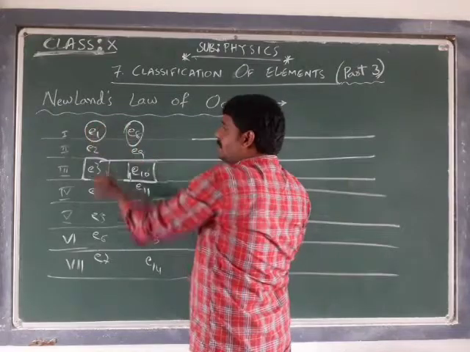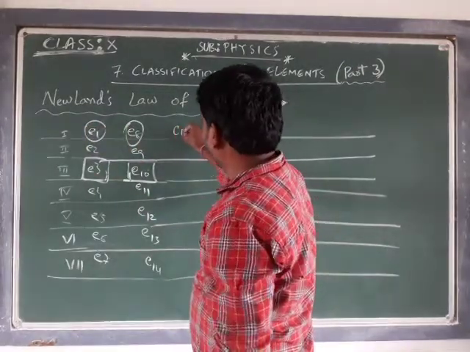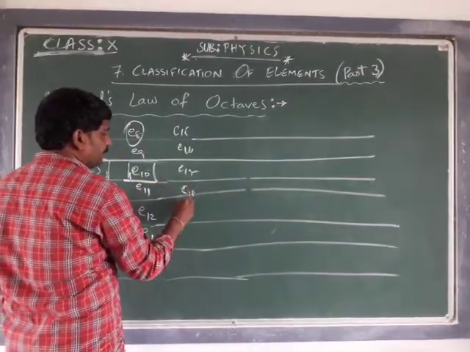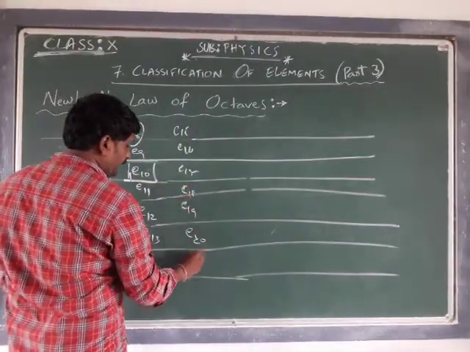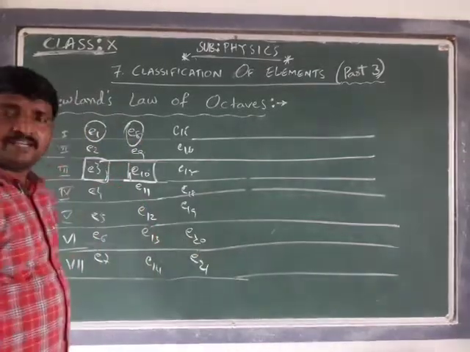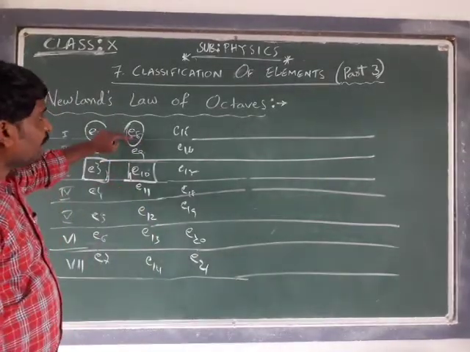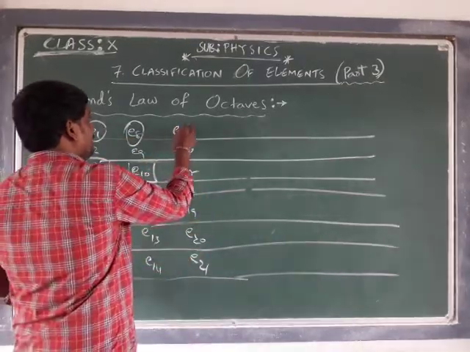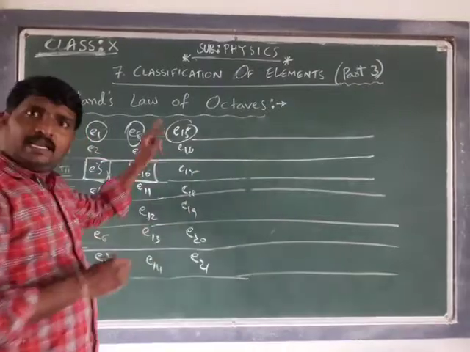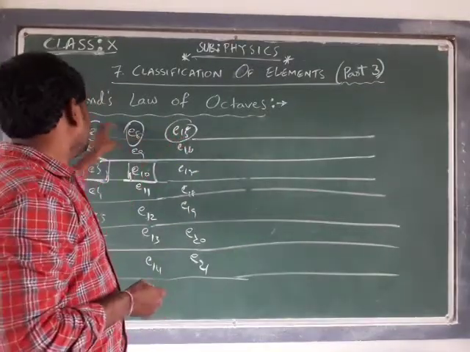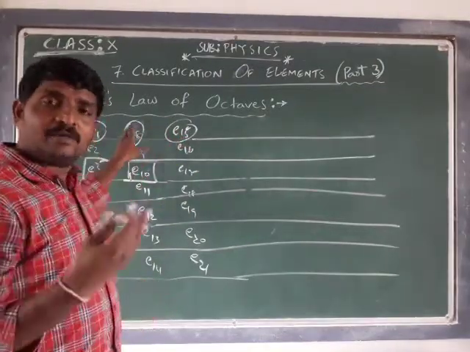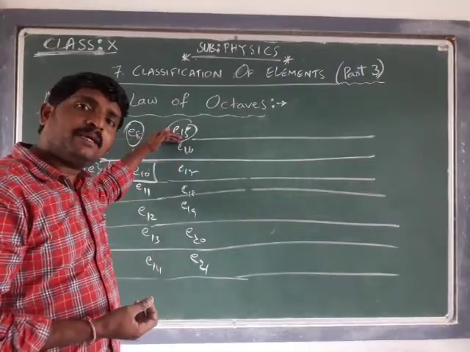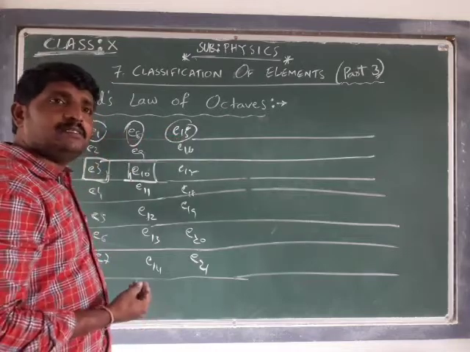of this first element. Suppose element 15, element 16, element 17, element 18, element 19, element 20, element 21 is the concern. That is after E8, 1, 2, 3, 4, 5, 6, 7, 8th element, that is element 15. Element 15 will possess similar chemical properties of element 8 and element 1.